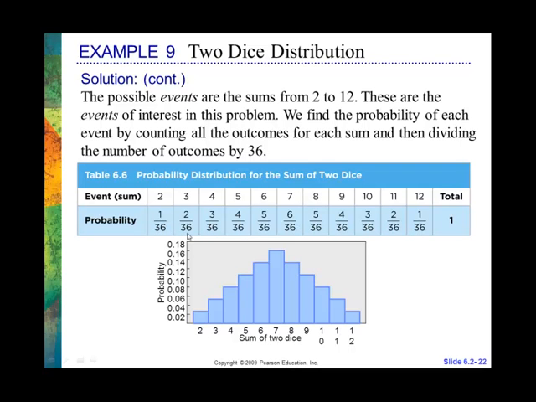Okay, this should really be 1 out of 18. This should be 1 out of 12. This should be 1 out of 9. This should be 1 out of 6. But they left them this way so you could see that they all add up. And if we add up these numbers, we get 36. So 36 out of 36 is 1.